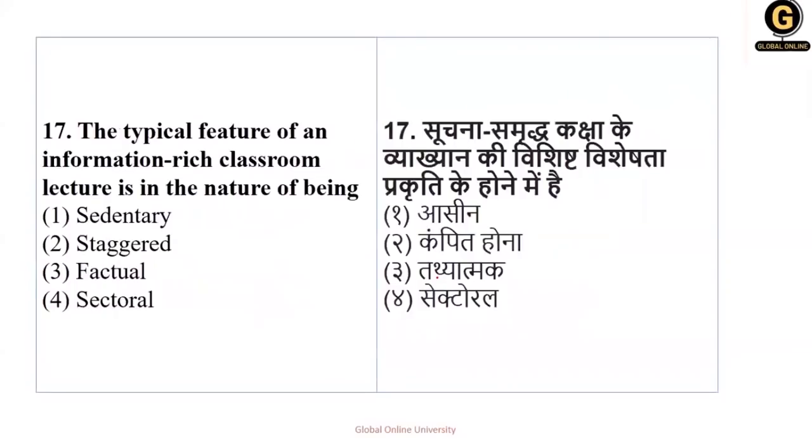Okay, next: the typical feature of an information-rich classroom lecture is in the nature of being. That is, the typical feature of a classroom with respect to information, which type of information do students seek? This is the base of the communication subject. Students go for either sedentary, staggered, factual or sectorial.